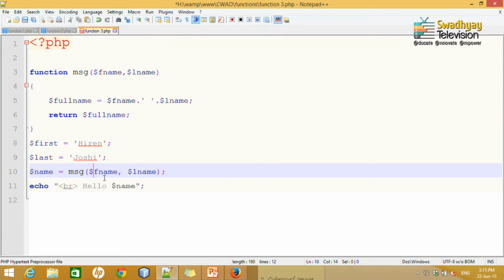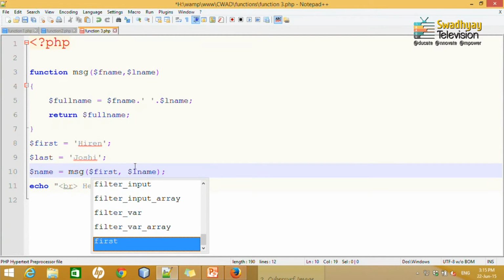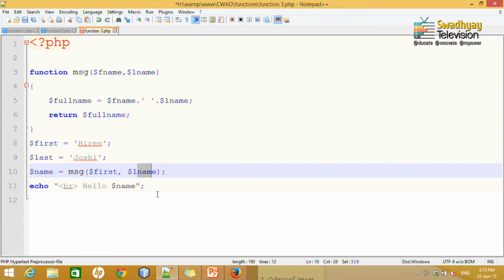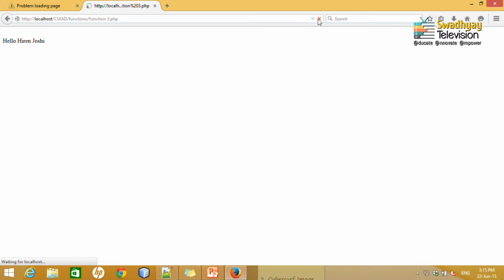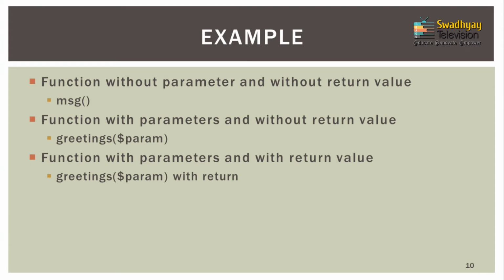So, now these first and last are known as arguments, but $fname and $lname are parameters. It can be the same name or it can be different, it is your choice. So, if you provide first and last, again it will behave the same way. So, this is about functions that we can create.